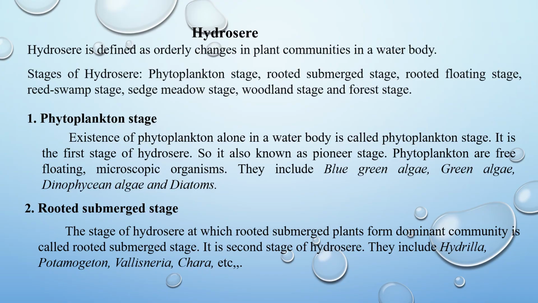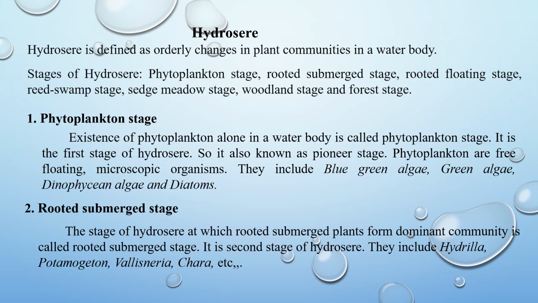Hydrosphere. Hydrosphere is the process of orderly changes in plant communities in a water body. It consists of following stages: phytoplankton stage, rooted submerged stage, rooted floating stage, reed swamp stage, sedge meadow stage, woodland stage, and forested stage. We will discuss it one by one. First, we will discuss about phytoplankton stage. Existence of phytoplankton alone in water body is called phytoplankton stage. It is the first stage of hydrosphere, so it is also known as pioneer stage.